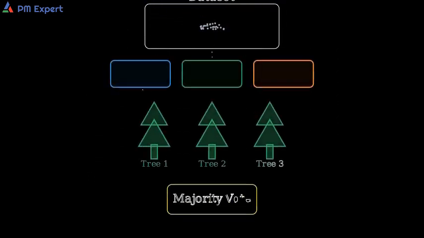First, bagging, short for bootstrap aggregating. We draw many random samples with replacement from the dataset, train the same type of model on each sample, and then average or vote their predictions. This lowers variance. A popular example is random forest, which builds many decision trees and combines them.